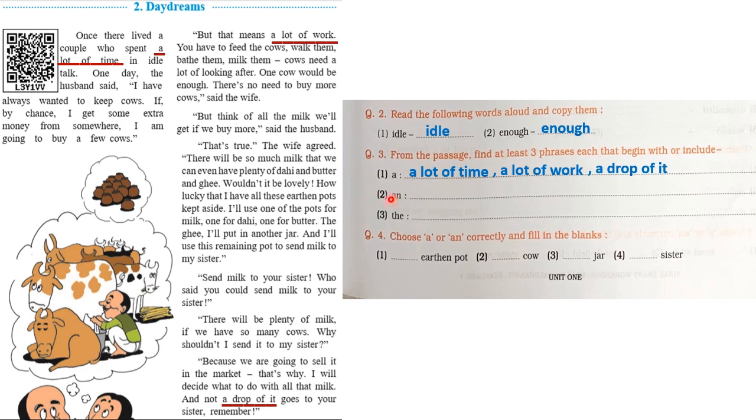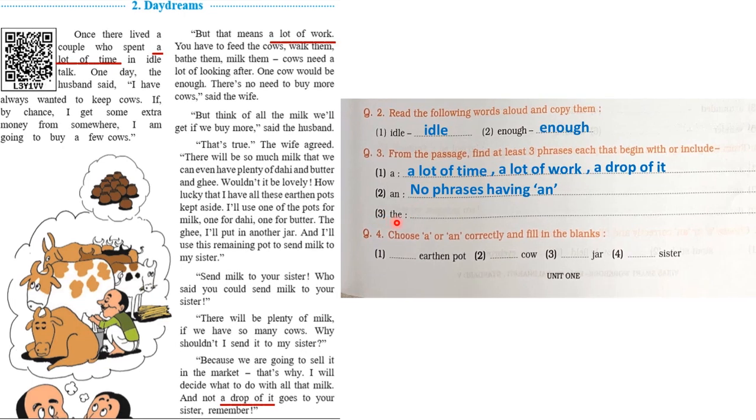Second one, an. Let us find three phrases that include or begin with an. Are you all finding it? Come on, find with the teacher. Okay, I can't see an in this passage. So here we will write no phrases having an. Question number 3, the.